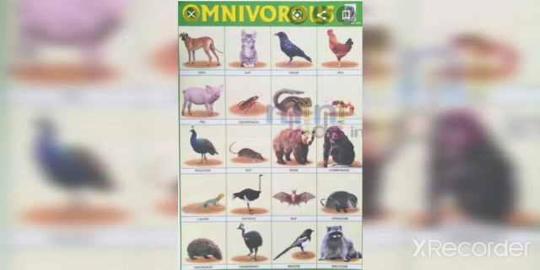All of you have seen the cockroaches. You have seen their food habit. They can eat everything. Whatever they get, they can eat. Means they can eat papers also, they can eat shoes also, they can eat clothes also. Means everything, whatever they can get, they can eat.